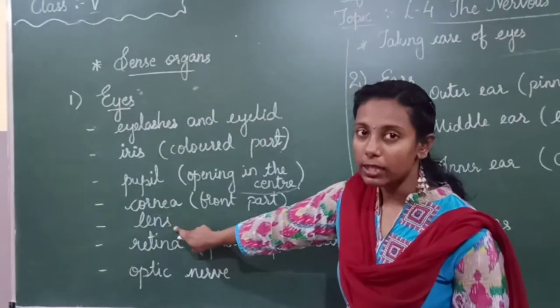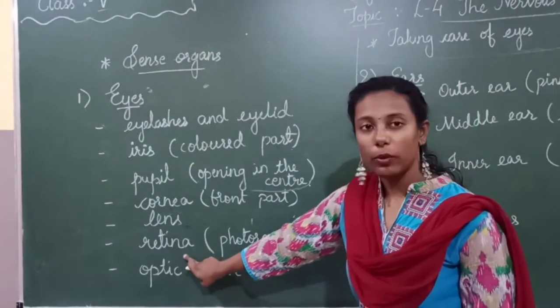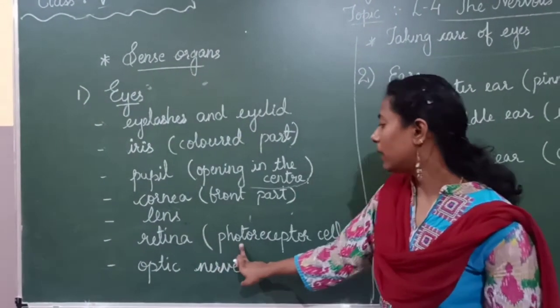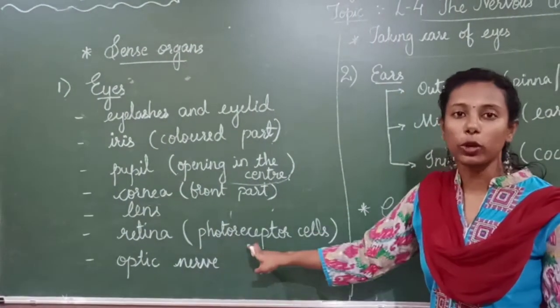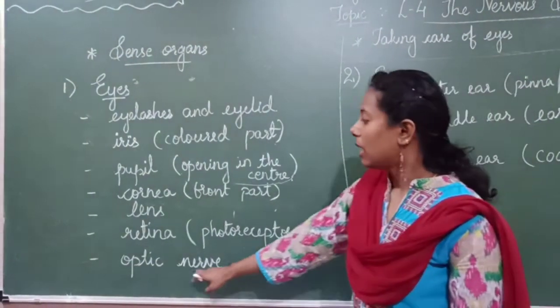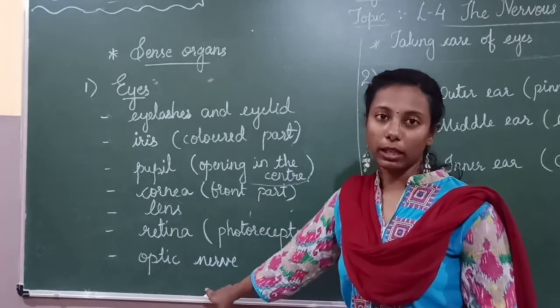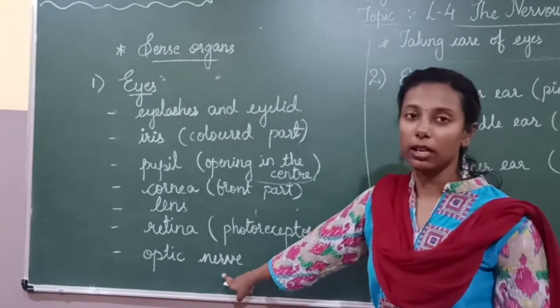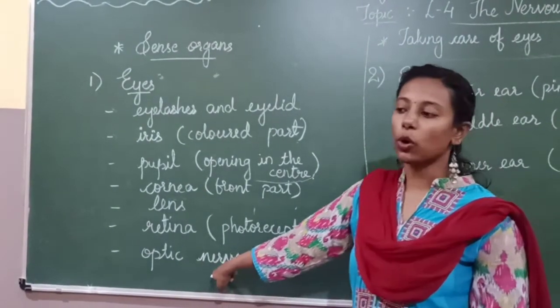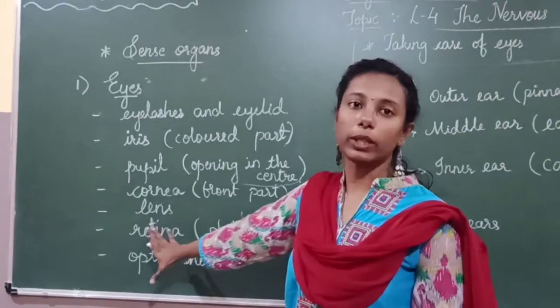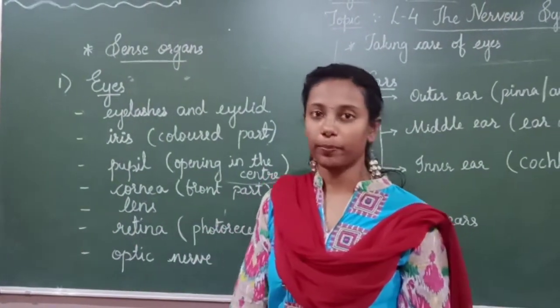We have lens also and retina, which is where we find photoreceptor cells. And we have optic nerve. These are the sensory nerves. Now I will show you the structure with the help of an image.